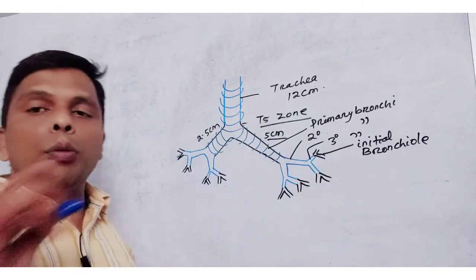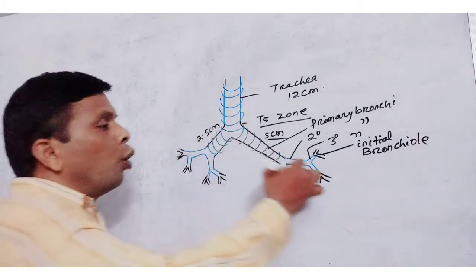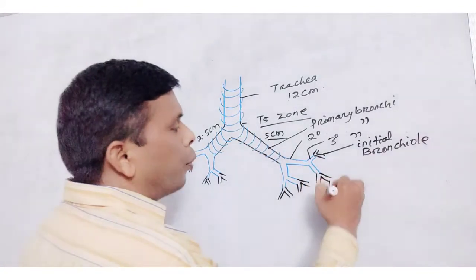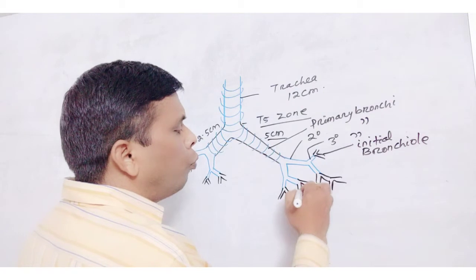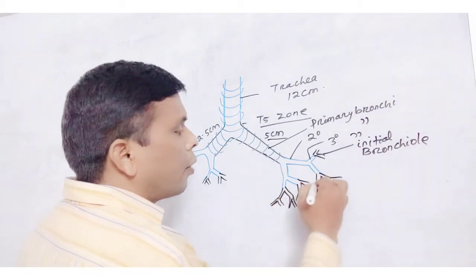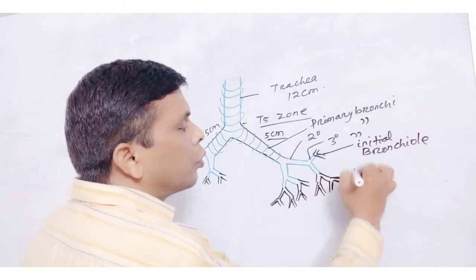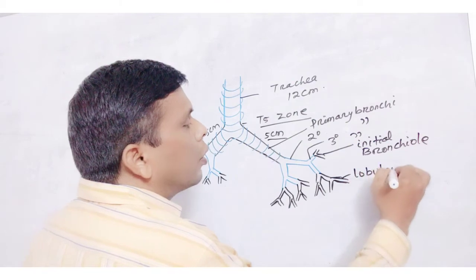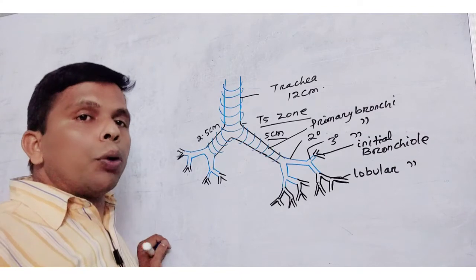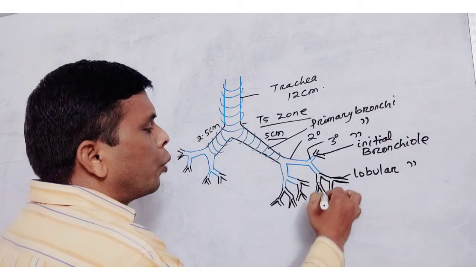The initial bronchiole again divides to produce lobular bronchiole. The lobular bronchiole again divides to produce terminal bronchiole.